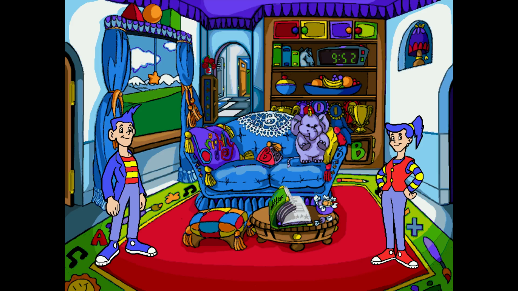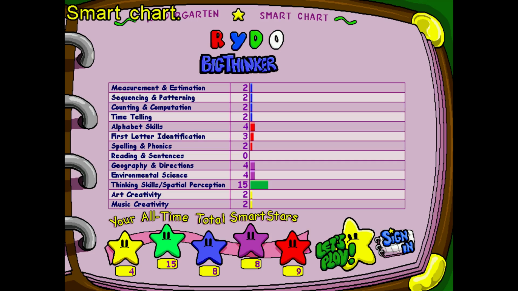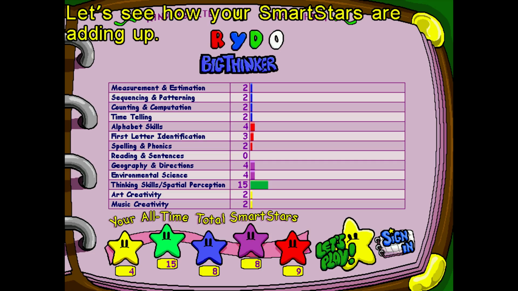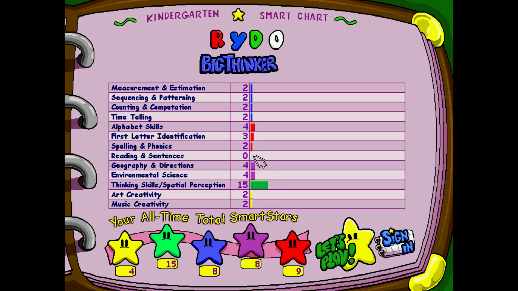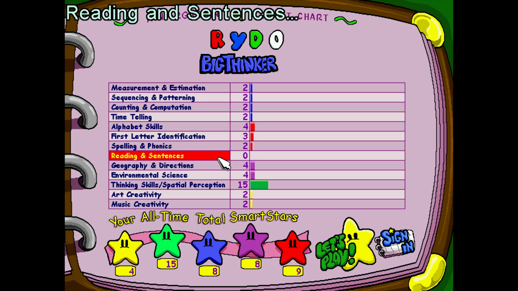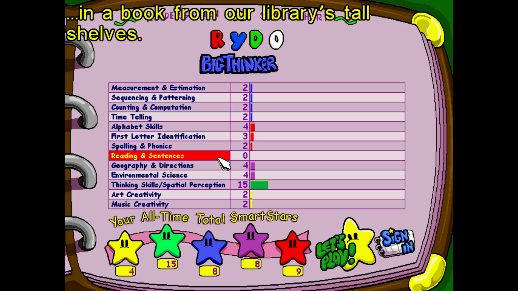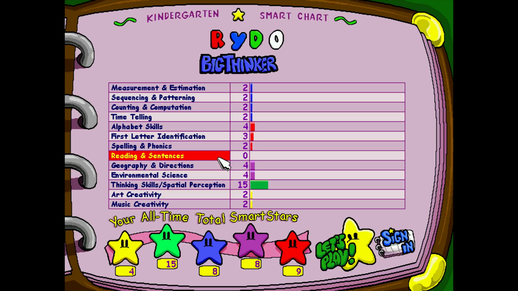Let's now look at our Big Thinker's book and smart charts. Let's see how your smart stars are adding up. The only thing we don't have is any reading and sentences. You can find out about this in a book from our library's tall shelves.